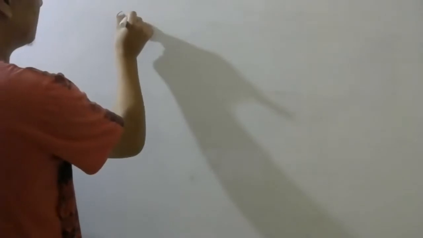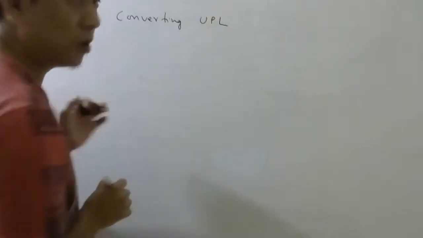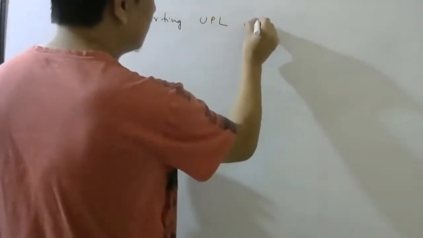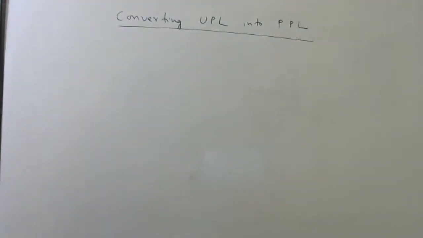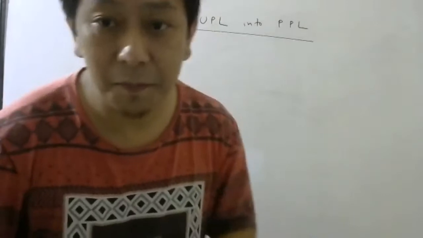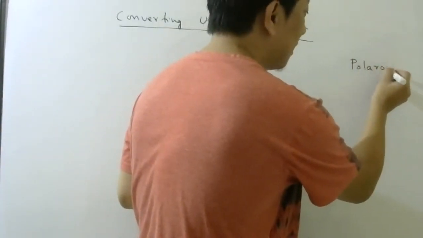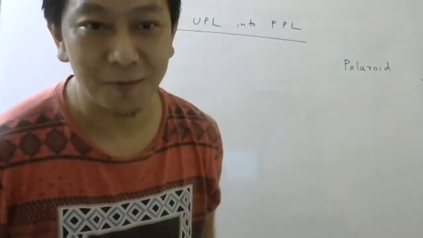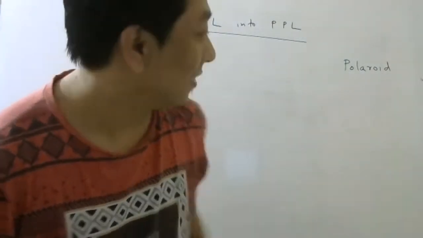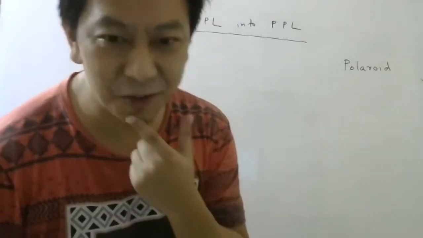So converting UPL, unpolarized light, into plane polarized light. How do we do that? You can buy a device called Polaroid. Has anyone heard about Polaroid? Those camera lovers and photography enthusiasts have heard about Polaroid. So Polaroid, yeah, similar to Nicol prisms.